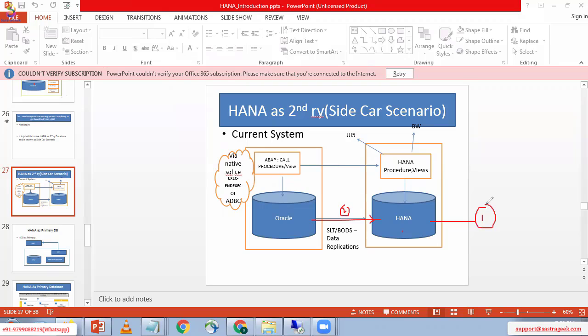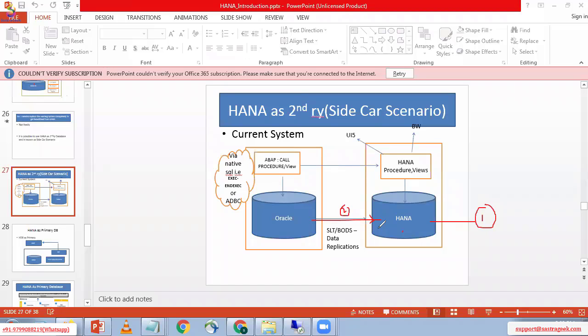The first point is database table checking. Which database table do you want to replicate into your HANA Studio?